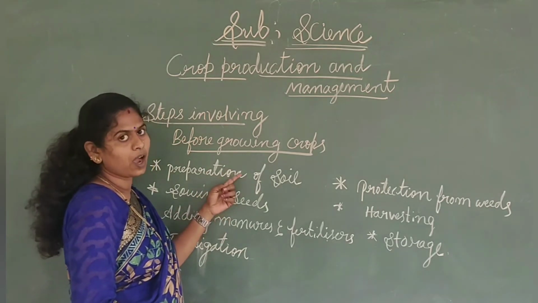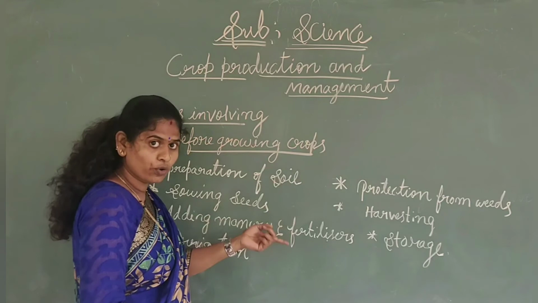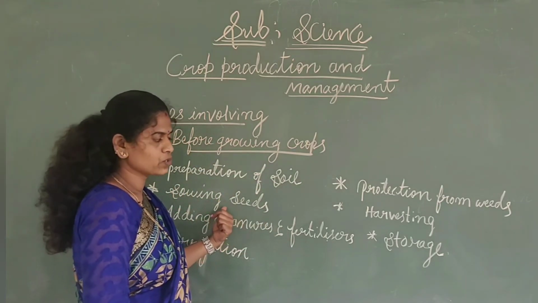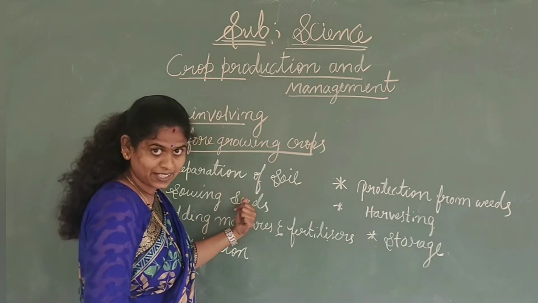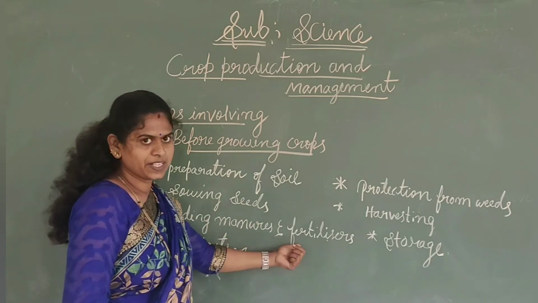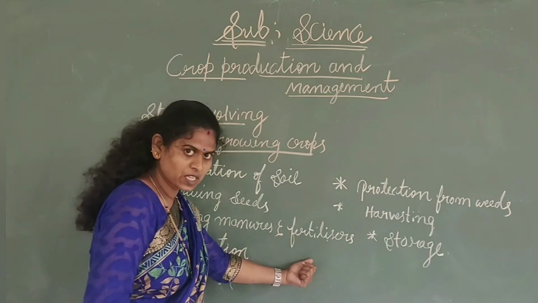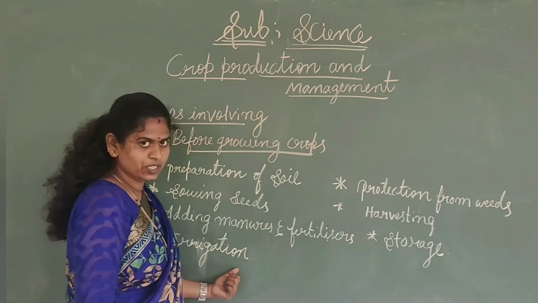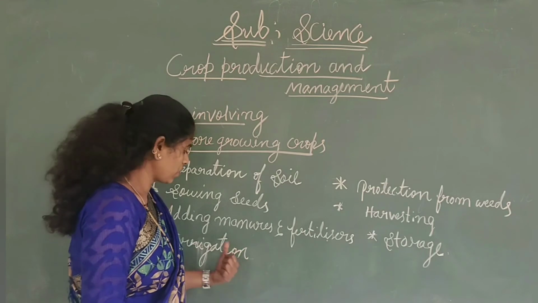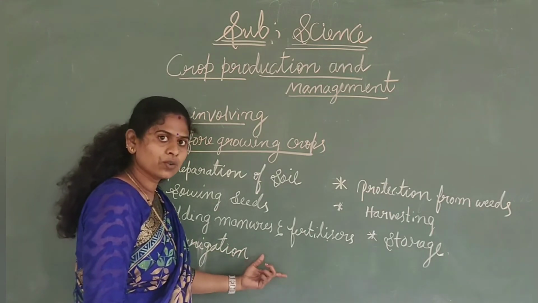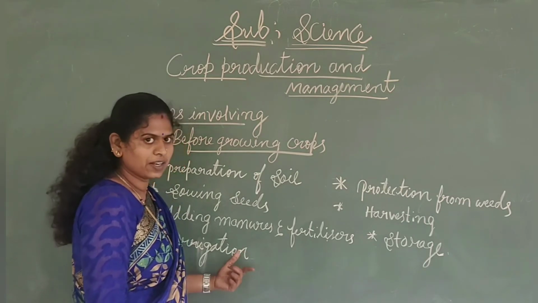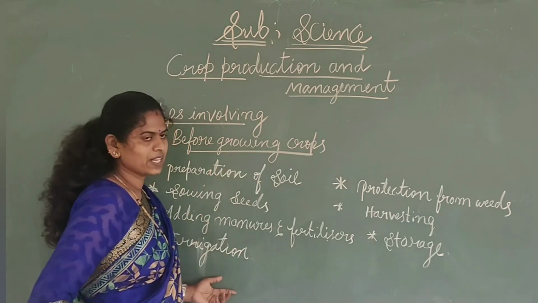In the preparation of the soil, we discussed how the soil is to be prepared before growing the crops. In sowing seeds, we discussed how the seeds are selected, and we performed an activity also. Next, the differences between manures and fertilizers. Then irrigation, which means the supply of water to the plants at regular intervals. There are two methods of irrigation, modern and traditional. This much we completed in the last class.